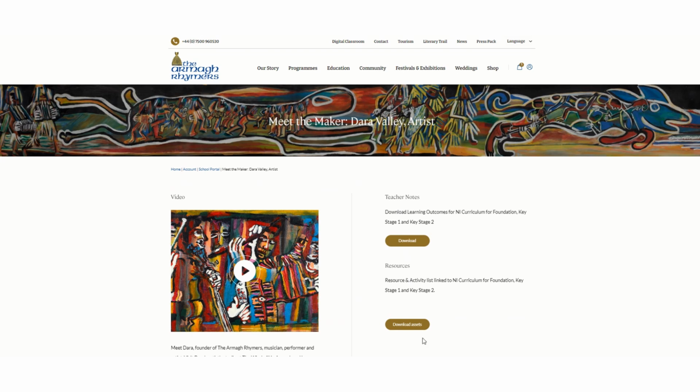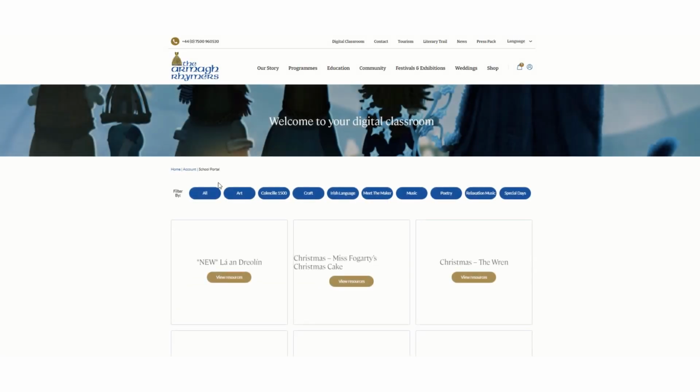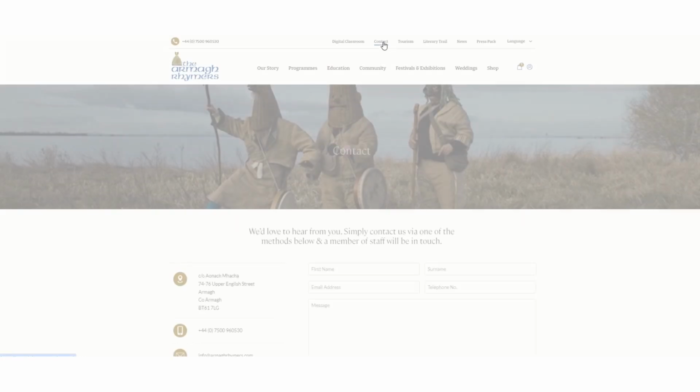Teacher notes and resource and activity ideas can be downloaded in Microsoft Word format to either be printed or added into your lesson plans. New content will be added regularly, and if you ever have any queries or concerns, use the Contact Us form on our website.